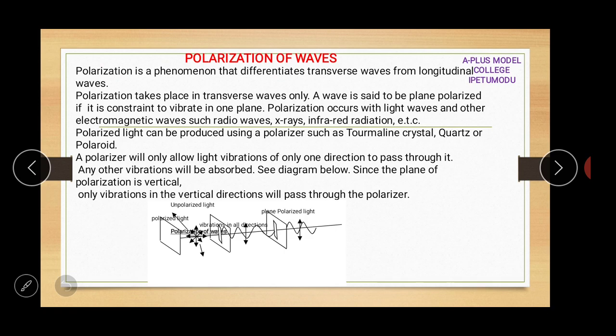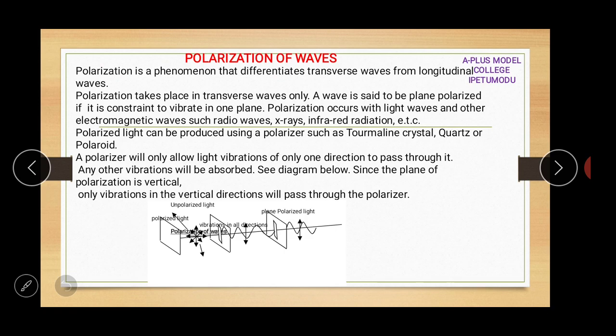Radio, infrared, all these electromagnetic waves are transverse. And polarization takes place in transverse waves. Sound waves, for example, are longitudinal waves. They do not polarize. So a wave is said to be plane polarized if it is constrained to vibrate in one plane. Whenever any wave vibrates in one plane, it is said to be polarized.